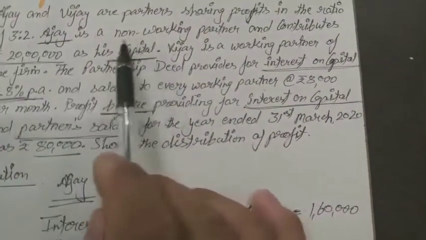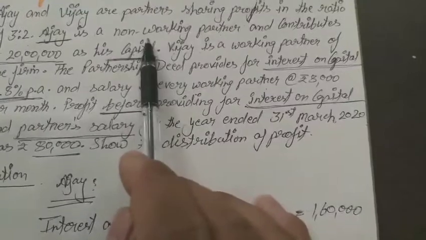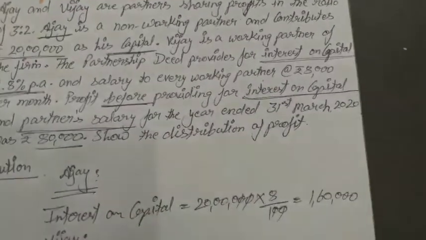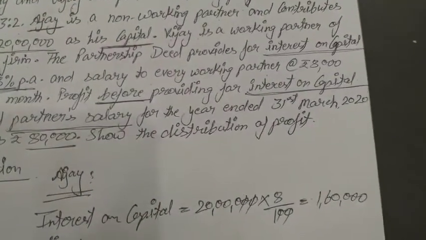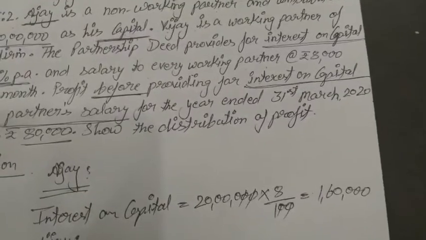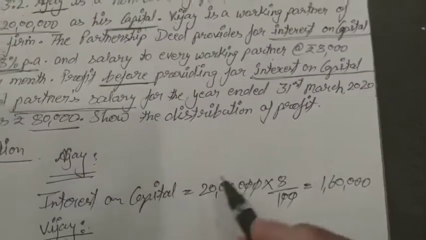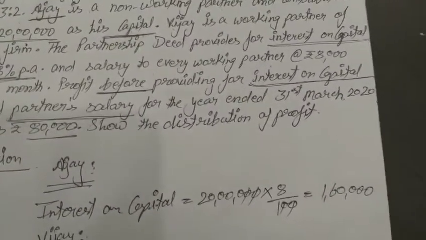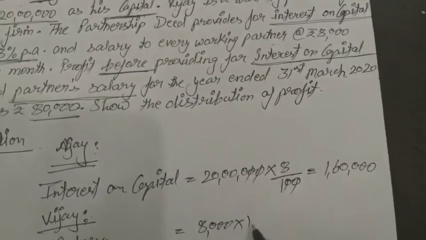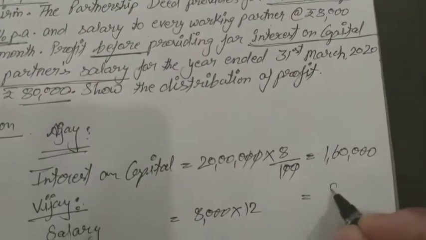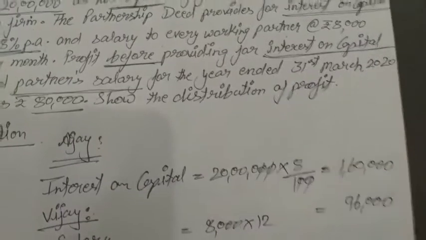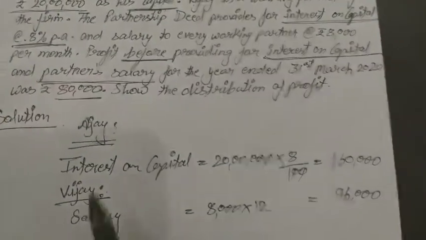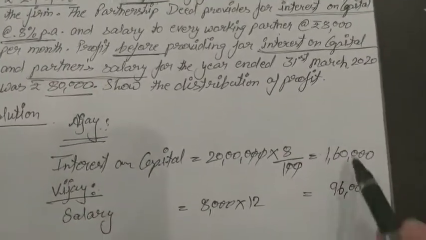Because he is a non-working partner. So only Vijay will get salary. The amount is 8,000 rupees per month, so for 12 months it will be 96,000.